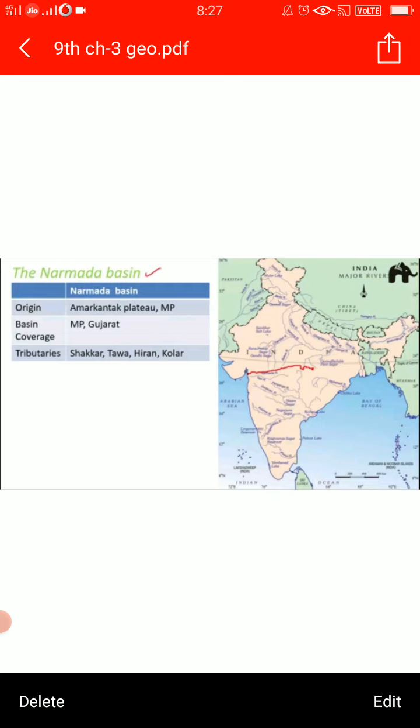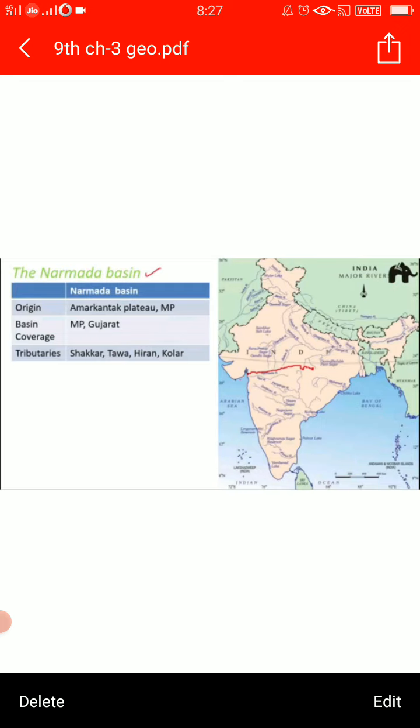Narmada basin we are talking about. Now, what is the origin of the Narmada River? It rises in the Amarkantak Hills, which is in Madhya Pradesh, children. And it flows towards the west direction. Narmada and Tapi, I told you, flow towards the west direction. It flows in a rift valley, which is made out of faulting. Then it goes to the sea, the Arabian Sea, where it drains out.